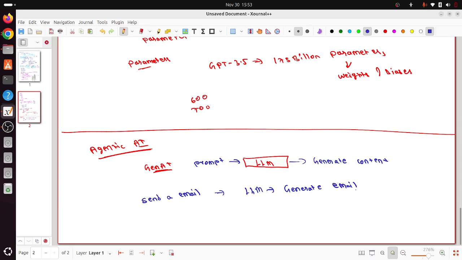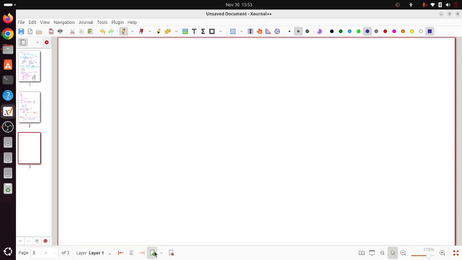Or if you want to do any kind of task, an LLM cannot do it. It can just generate content. An LLM is only for generating content. That is where the concept of agentic AI comes into the picture. Agentic AI is something a bit more advanced, where you can not only generate content but also do tasks.